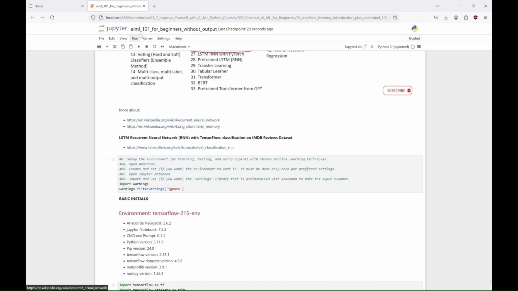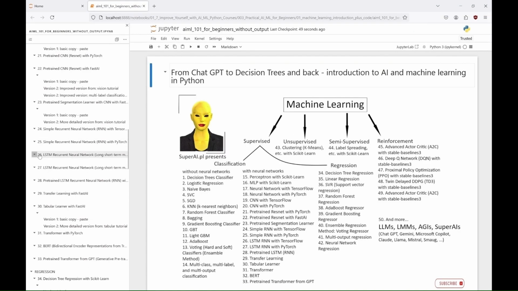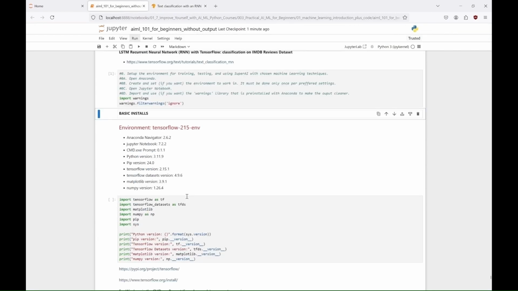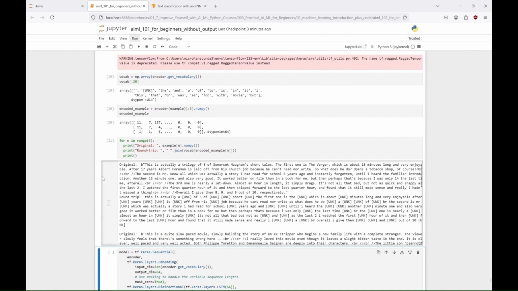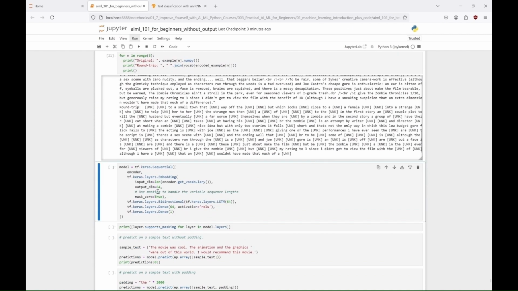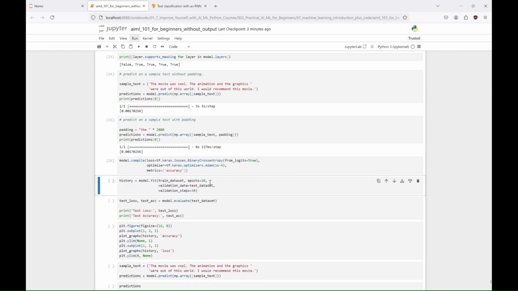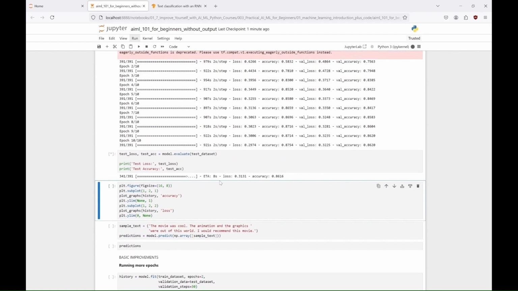Now, let's go back to our TensorFlow example and try using LSTM instead of simple RNN. To make this example work with LSTM, we just need to change one line of code. Instead of keras.layers.SimpleRNN, we type keras.layers.LSTM. And that's it. Now you can check if LSTM performs better. You can test it with longer reviews to see which RNN architecture works better, the simple RNN or the LSTM.